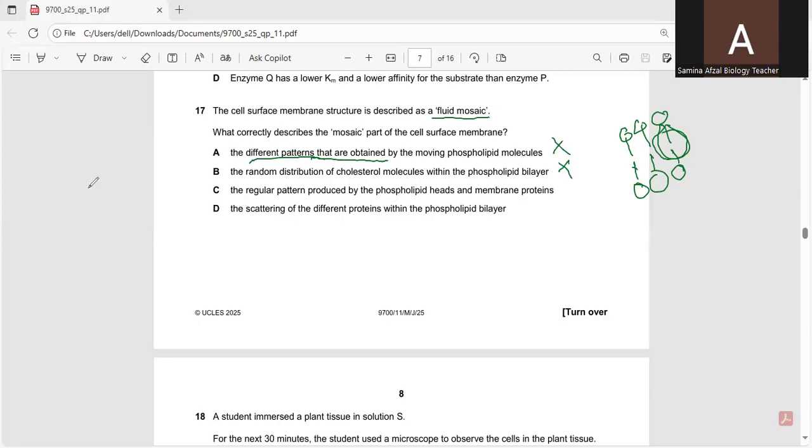The regular pattern produced by the phospholipid heads and membrane proteins. So this is the arrangement of the phospholipid bilayer, not the mosaic. The scattering of the different proteins within the phospholipid bilayer, yes, because they are scattered over the phospholipid bilayer. They are attached over there. So in this way, D is the correct option.